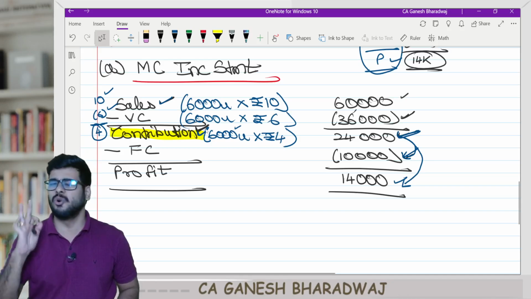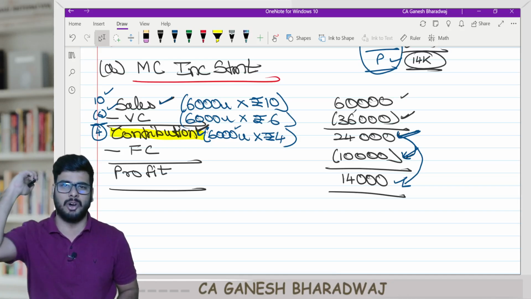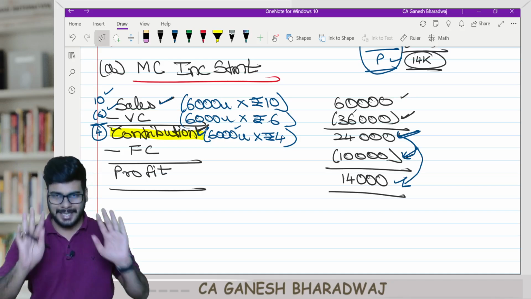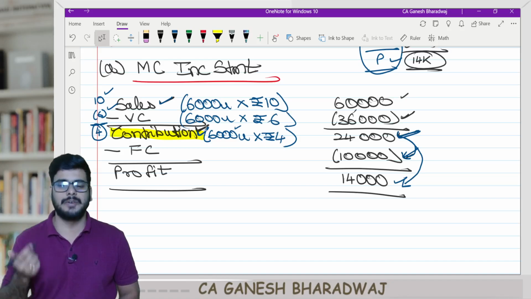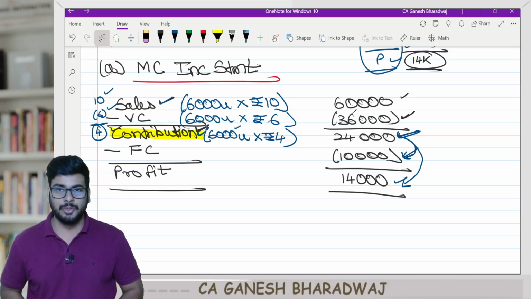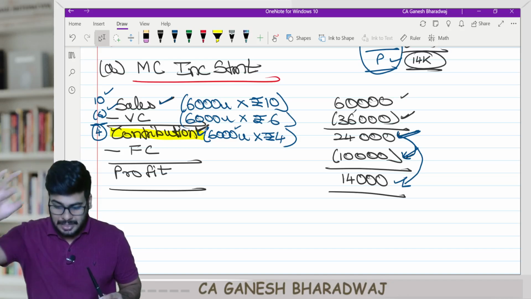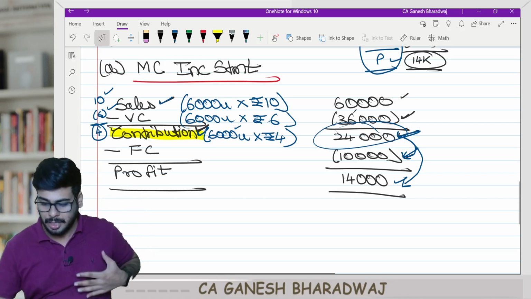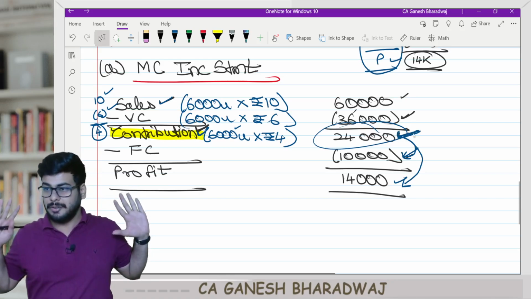Guys, clear with this. Don't mug up anything. If someone asks you in an interview tomorrow, why is it called contribution? You should be able to tell them it's nothing but a variable profit. They could have called it variable profit. Yes, but why are they using the word contribution? With this variable profit, I first try to recover whatever fixed cost I've incurred. This 24,000 rupees is my variable profit.